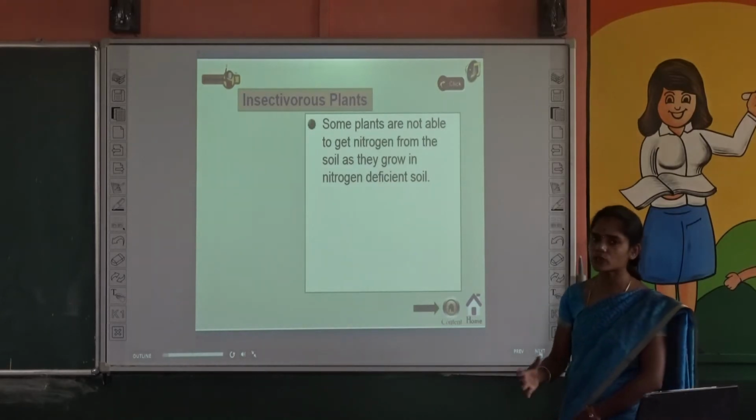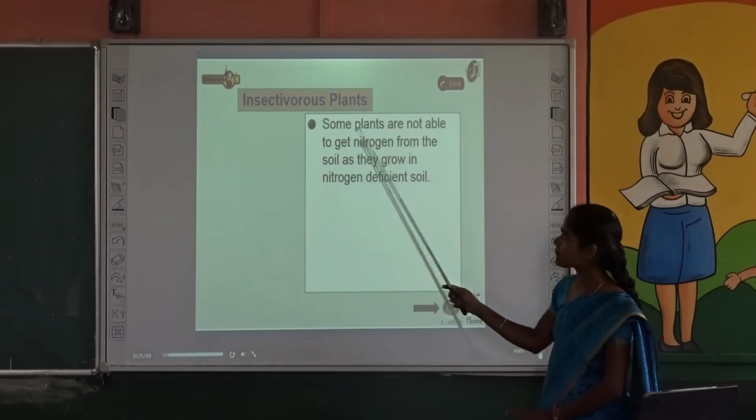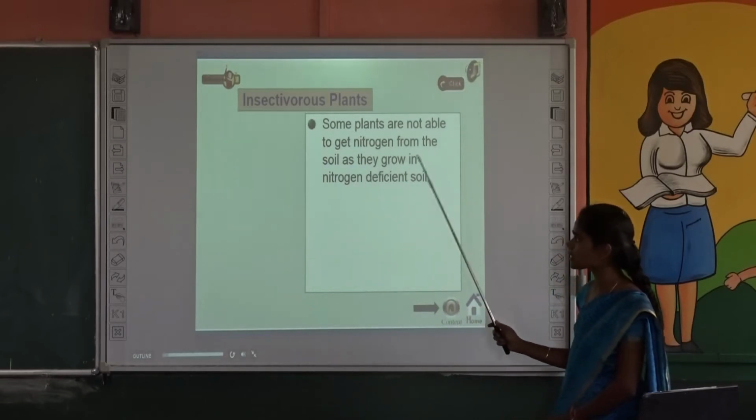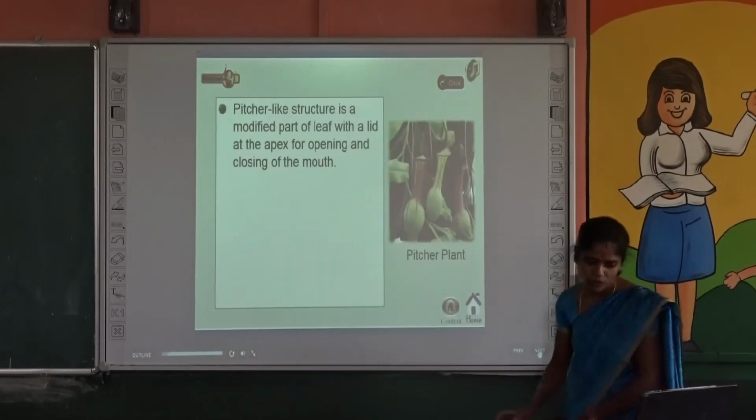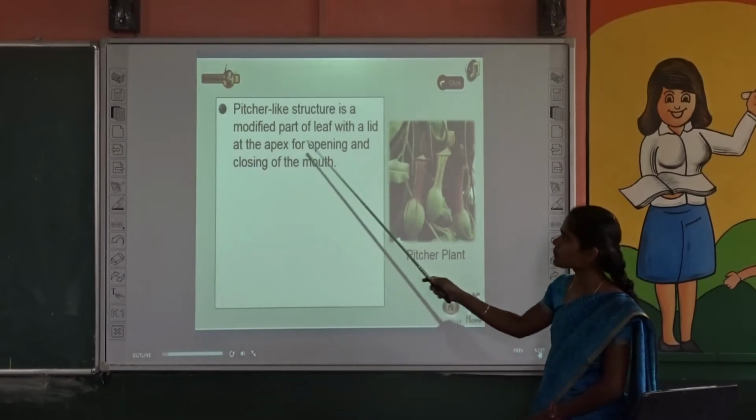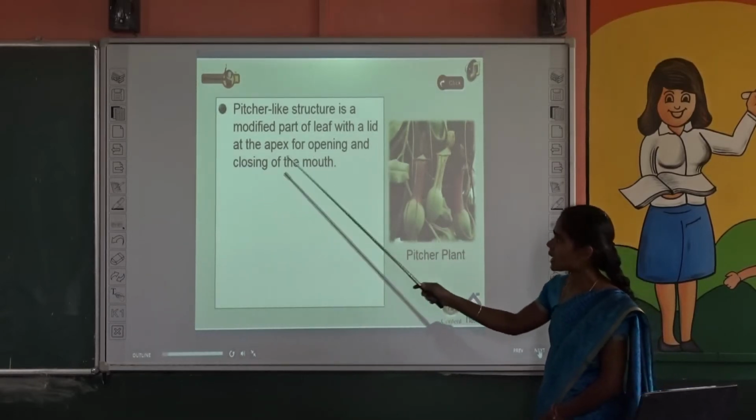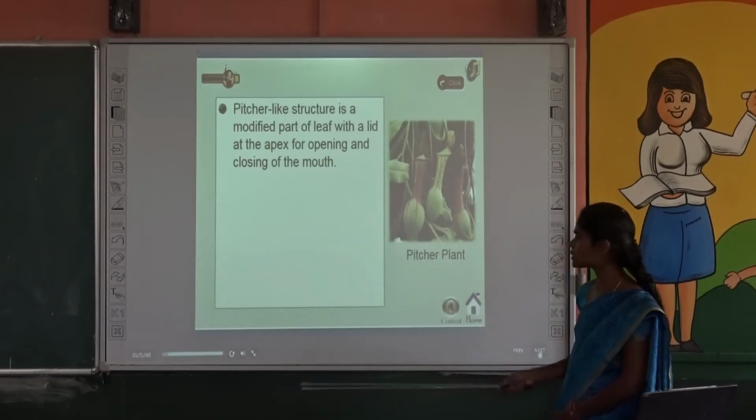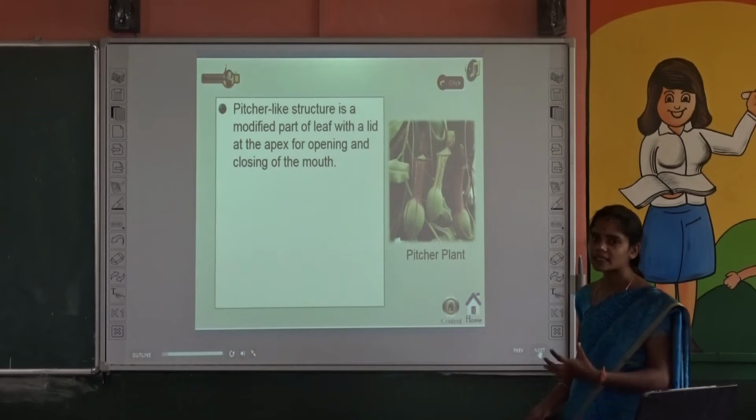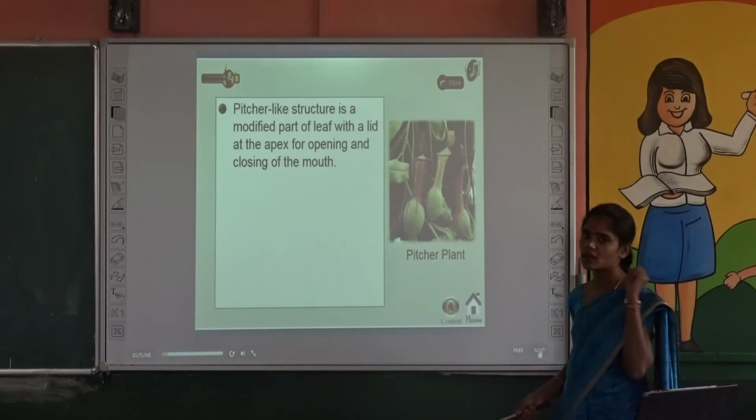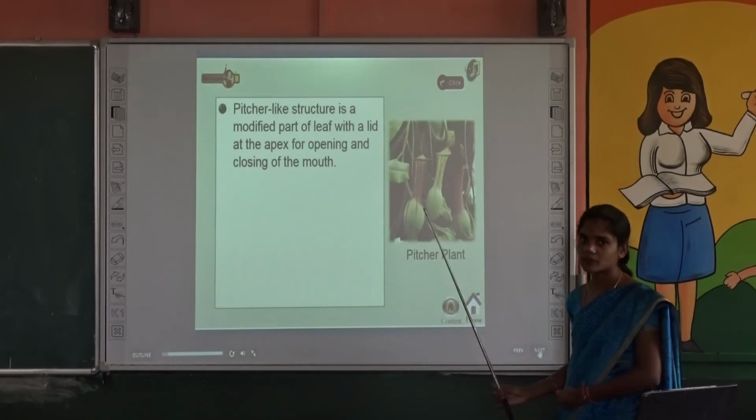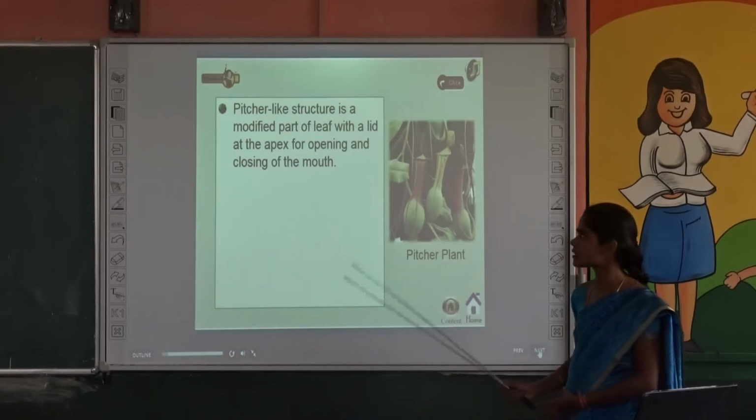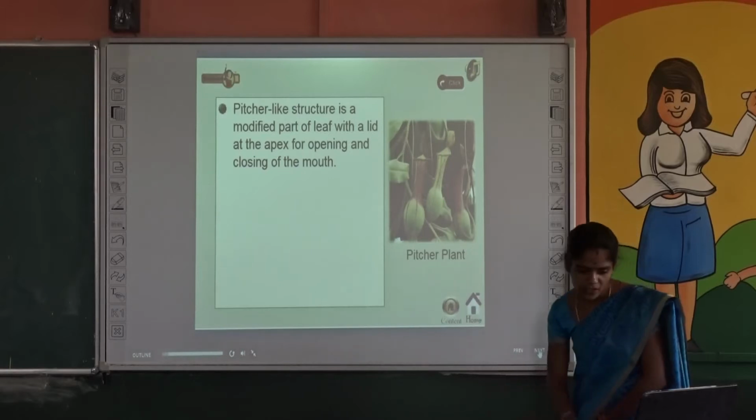insectivorous plant. It also uses heterotrophic nutrition. See, some plants are not able to get nitrogen from the soil as they grow in nitrogen deficient soil. So this pitcher-like structure is a modified part of a leaf with a lid at the apex, opening and closing like a mouth. See, this is the pitcher plant. It grabs the insects when they sit on the lid of the mouth. The insect gets trapped by this pitcher plant, for nitrogen deficiency. So this is called the pitcher plant. And the next one,